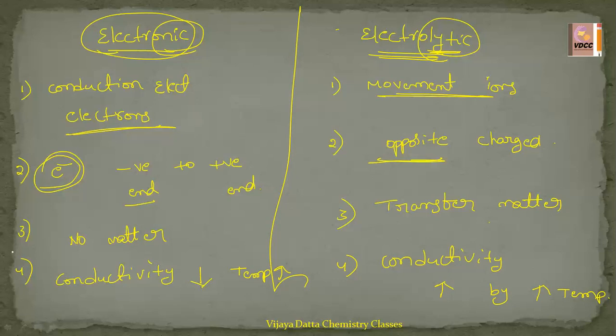Here, potassium, it is a metal. So, generally, these electronic conductors will be the metals or alloys, and graphite, which has free electrons. Graphite, not a diamond. Diamond doesn't have a free electron. Graphite has a free electron. So electronic conductors, which have free electrons to move, are the examples for electronic conductors.